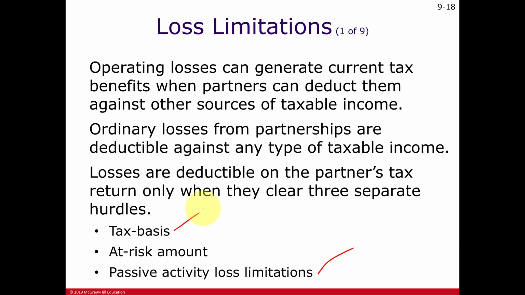Tax basis, the main thing here is that you cannot take losses below the partner's interest in their partnership interest, which is not just the capital account, that again cannot go below 0, but also the partner's share of partnership liabilities. At risk amounts, this is where economically you can lose money, and only to that extent you can take a deduction.